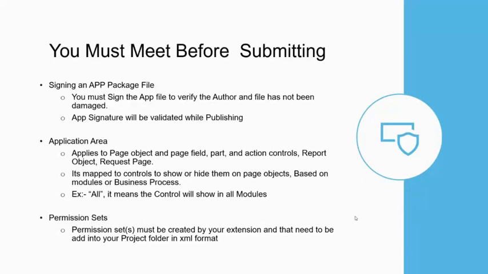Next, permission set. Whenever you publish an app, you need to put your permission set XML inside your app. You need to generate your permission set and incorporate it with your app file, and that should be in XML format. We have some snippets for that, so we can generate the permission set for your apps, based on your tables and the fields which you have extended for default tables.